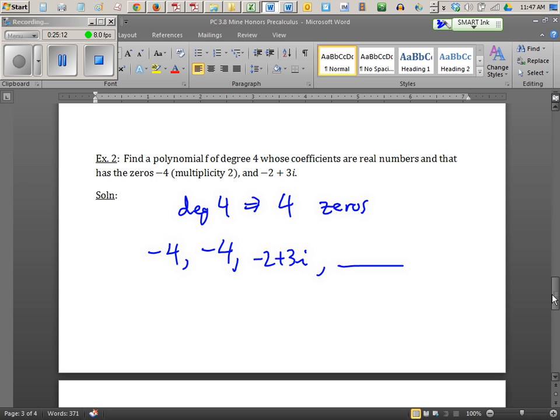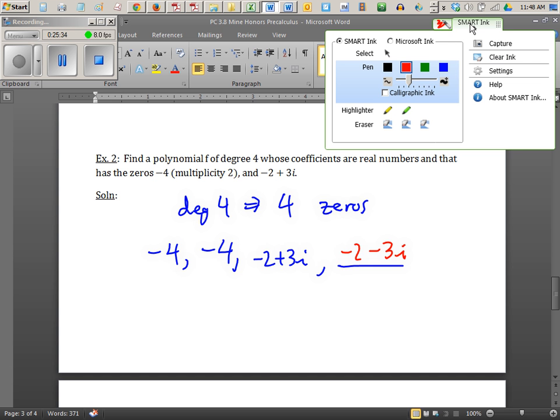See, they said -4 was a double root, multiplicity 2, so I wrote it twice. -4, -2 plus 3i. What's my remaining last root? -2 what? Minus 3i, the conjugate. That's the answer. Those are your 4 roots. So this is just reminding you of that conjugate theorem. Pretty easy. Make sure you have 4 in the end.